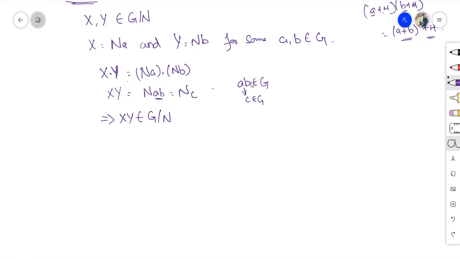So XY is equal to Nc. So it's also a right coset, or a coset. XY is also a coset. So the product of two cosets is also a coset. Therefore, XY belongs to G over N.